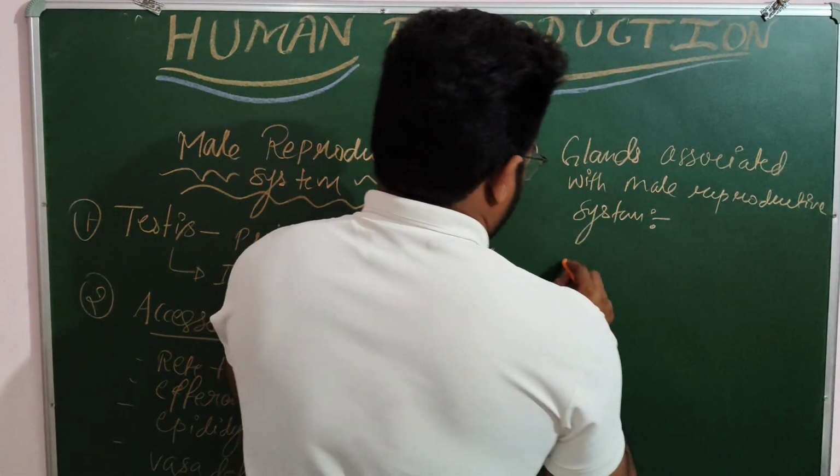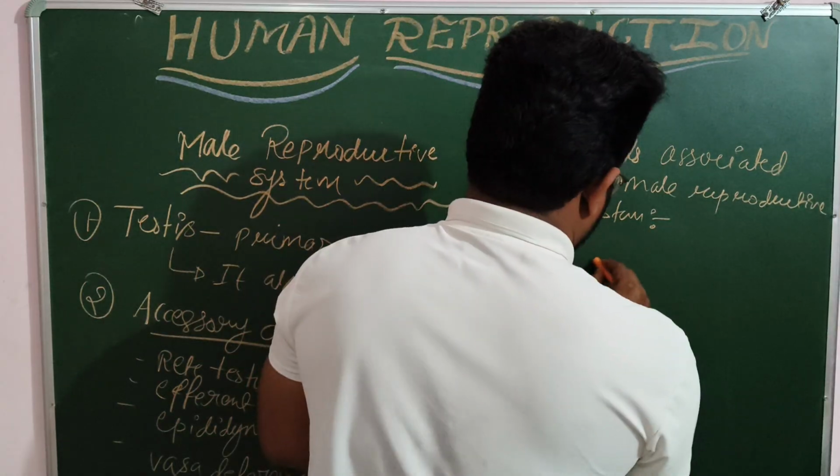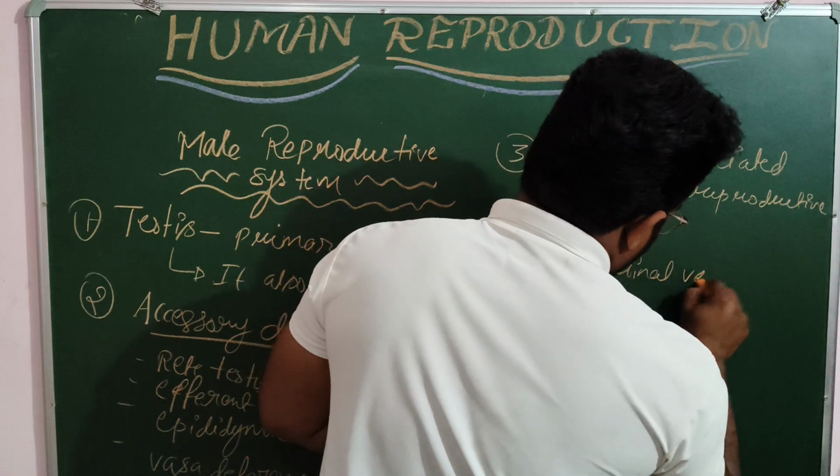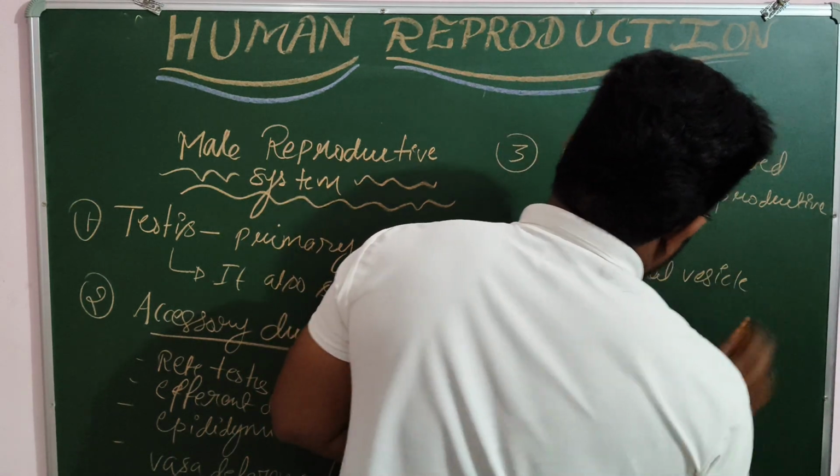How many glands are there? The first one is the seminal vesicle.